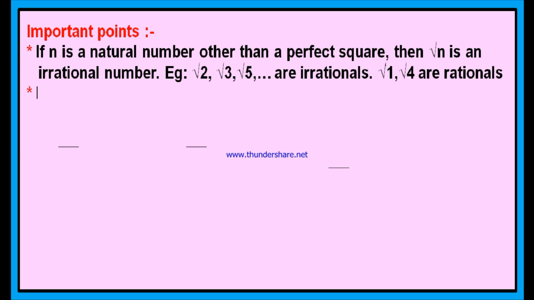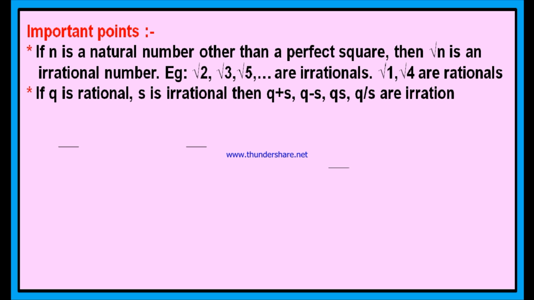Good. Now look at the second point. If q is a rational number and s is an irrational number, then q plus s, q minus s, q into s and q divided by s are irrational. Here we have been given a rational number and an irrational number. We have two numbers: one is rational and the second is irrational.